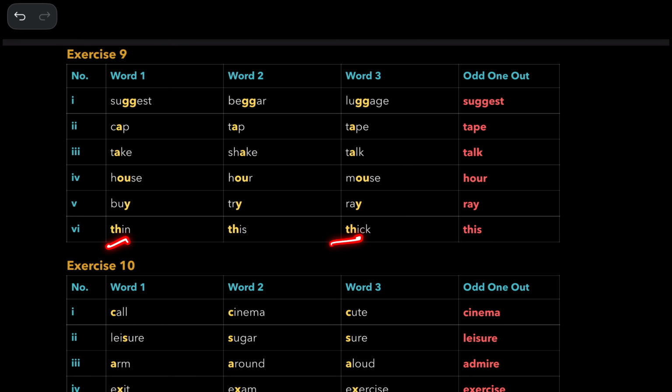Thin, thick, both are similar. This is the right answer.